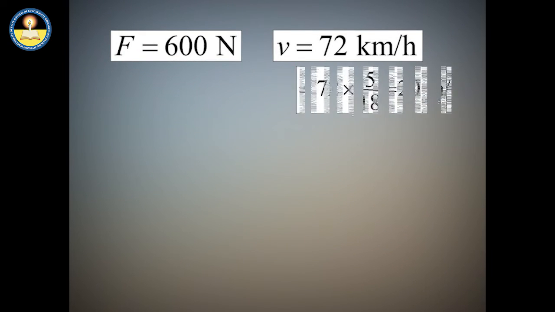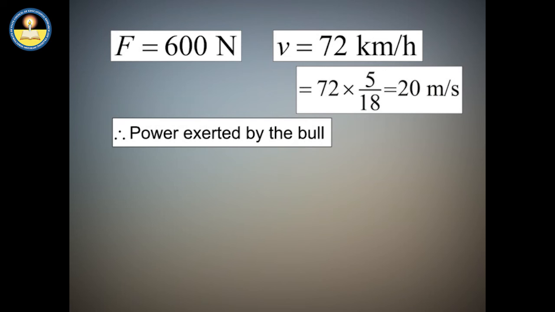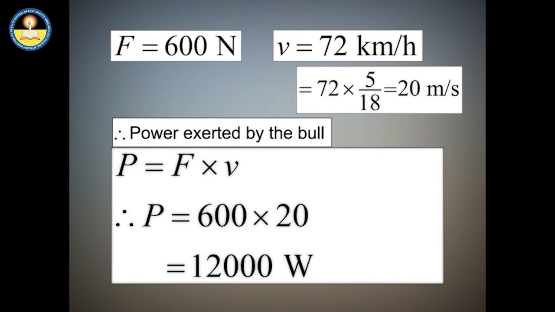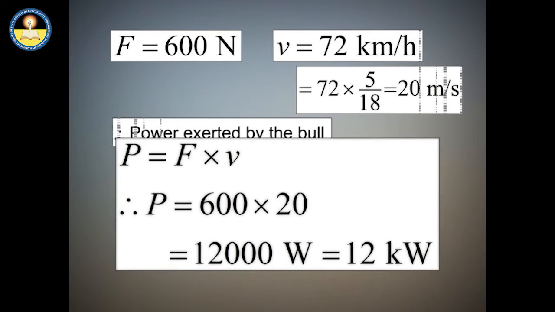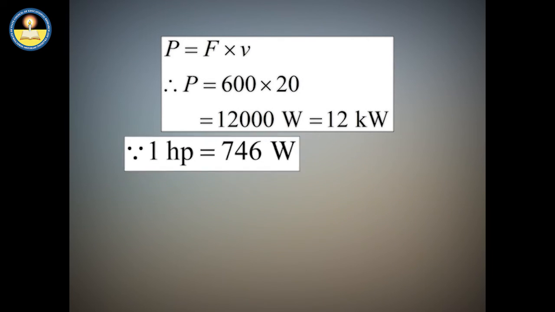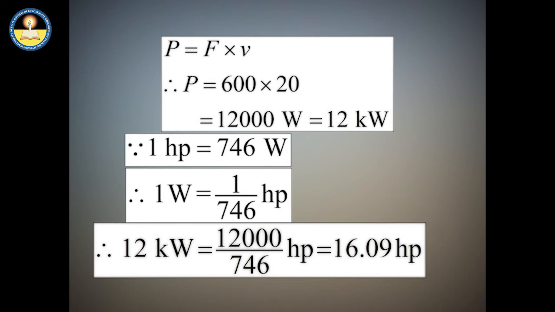First of all, convert all the given quantities in the same unit. Since power can also be measured as the product of the applied force and the speed, therefore, the power exerted by the bull comes out to be 12 kilowatt. Further, 1 horsepower is equal to 746 watt. So, the power of the bull is equivalent to 16.09 horsepower.